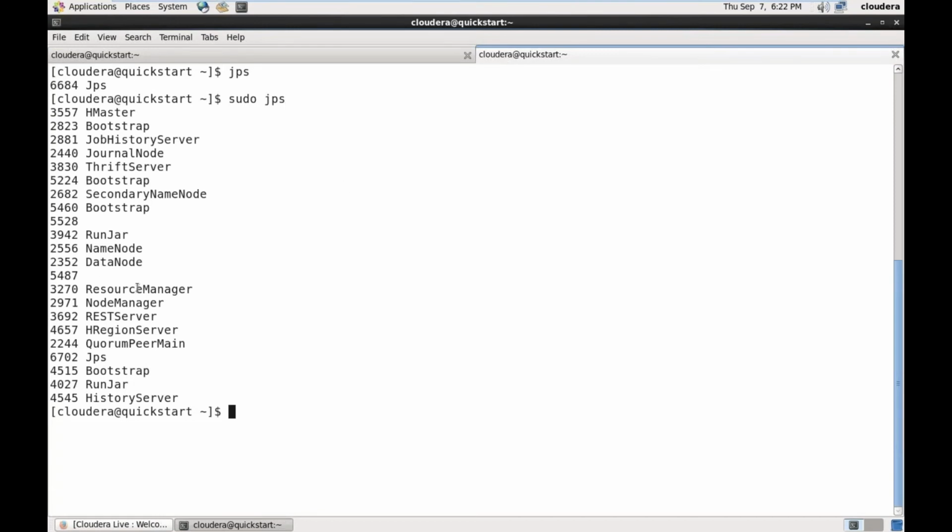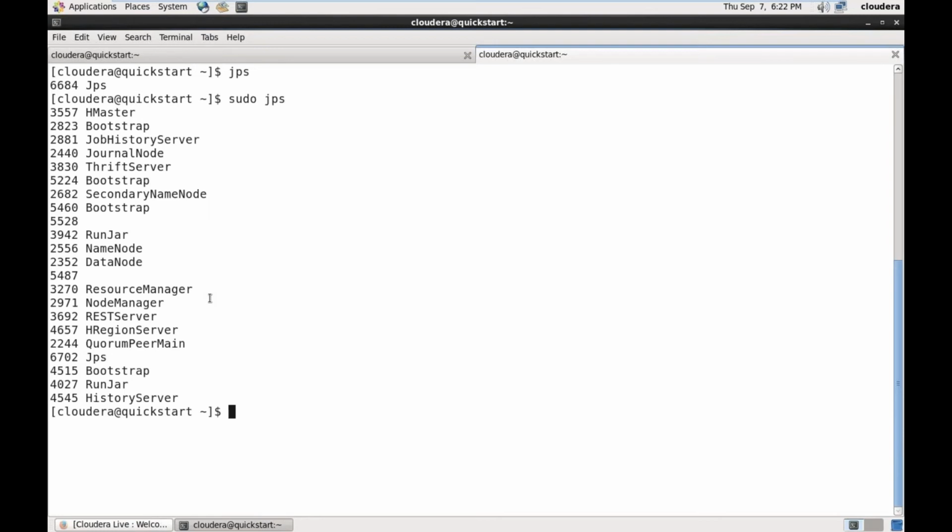Here we see the list of processes by typing sudo jps. We can see the resource manager. Do we have the resource manager here? Yes, the resource manager is there, and we have the node manager. One instance of resource manager and one instance of node manager is running here. So we can easily say that a single node cluster is running here. Now we shall try to submit this Spark application to this Yarn cluster.